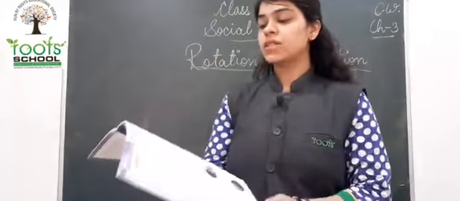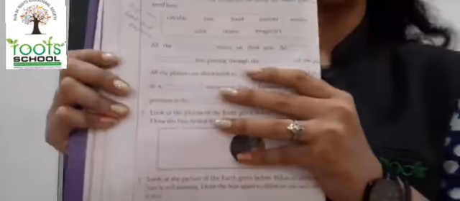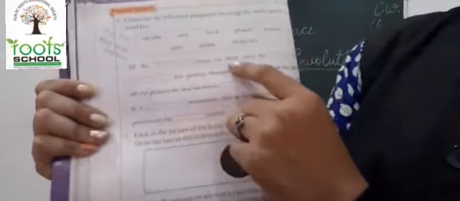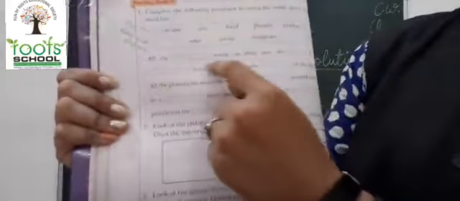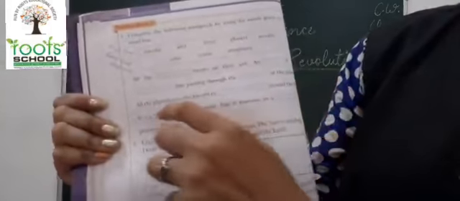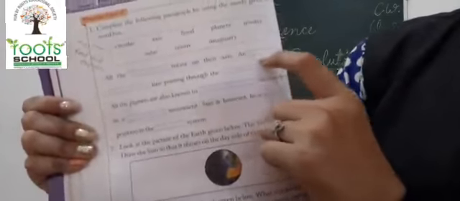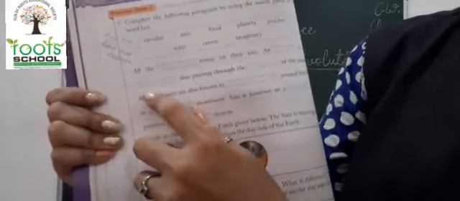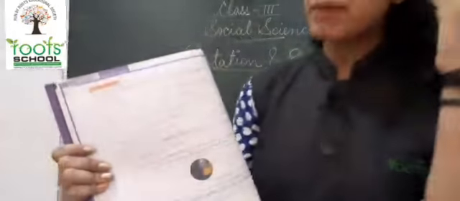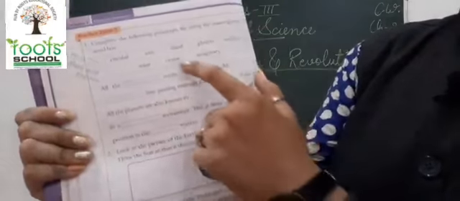Okay? Now children, on page number 36, you have to fill these blanks. All the dash rotate on their axis. So what all rotate on their axis? All the planets. And dash is a dash line passing through the dash of a planet. So अभी हमने क्या पढ़ा, अर्थ के सेंटर में से क्या पास हो रहा था, yes, axis. So an axis is an dash line. It is an imaginary line. ये सिर्फ हम imagine करते हैं. Passing through the center of the planet.